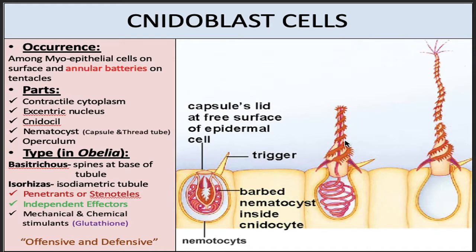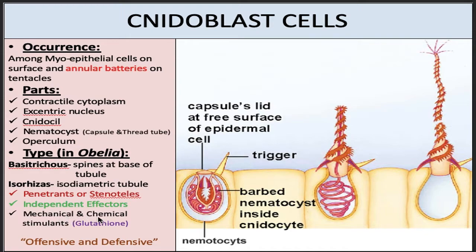The spines on the thread will introduce either excruciating pain or the toxin which can paralyze the enemy or the prey. So these nidoblast cells are offensive as well as defensive in nature. They help in paralyzing the prey, and then the polyps in the colony feed on that prey.